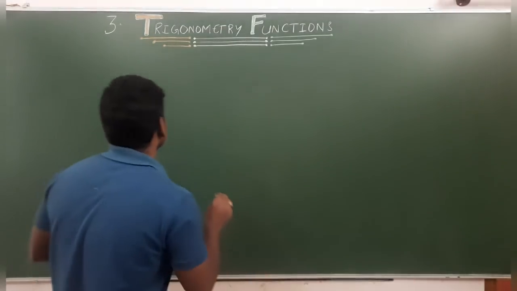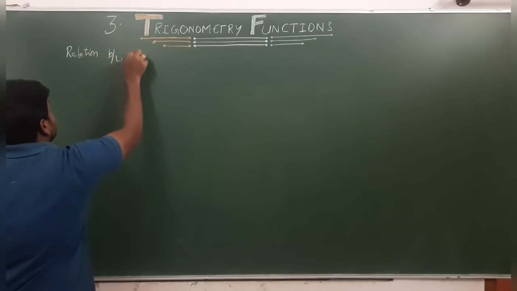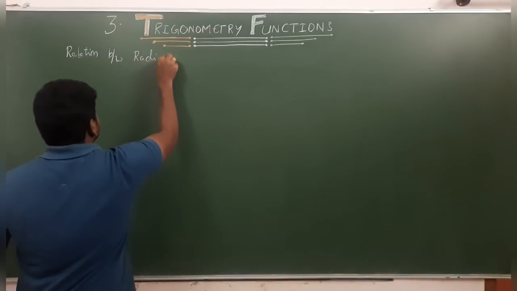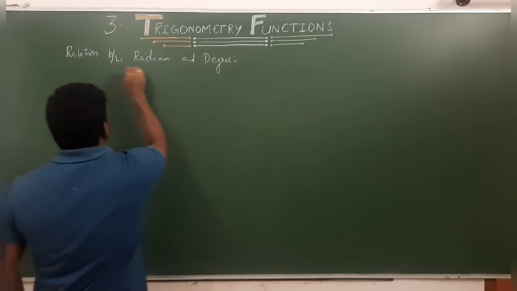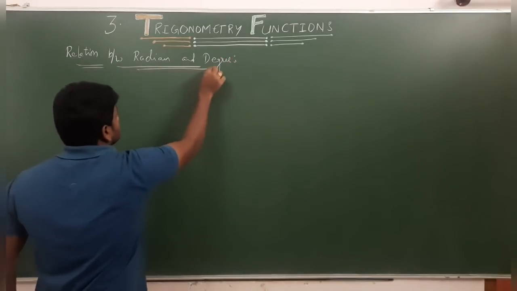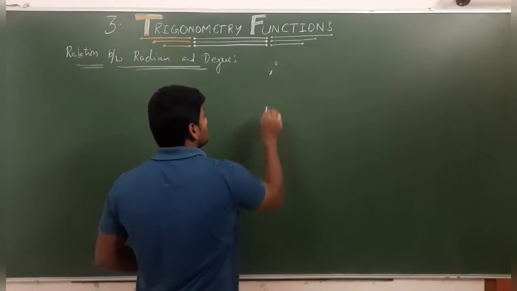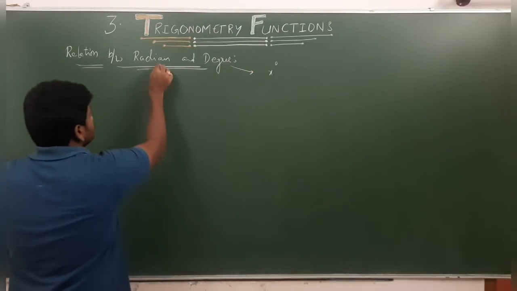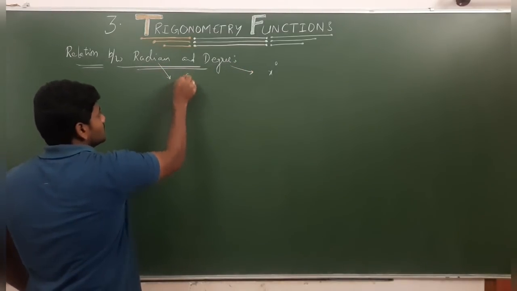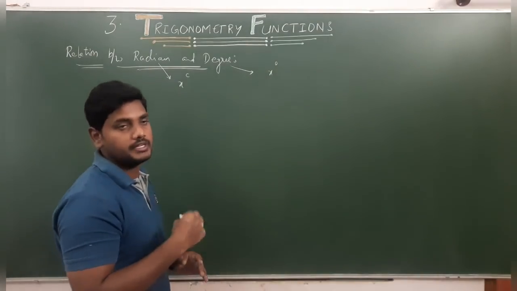Now I will state the relation between radian and degree. As we know, the degree symbol is, for example, x to the power of 0, and we represent it like this, degrees. When it comes to radians, we represent it like x to the power c, or we use pi by 2 or pi by 4, pi by 3, like that.